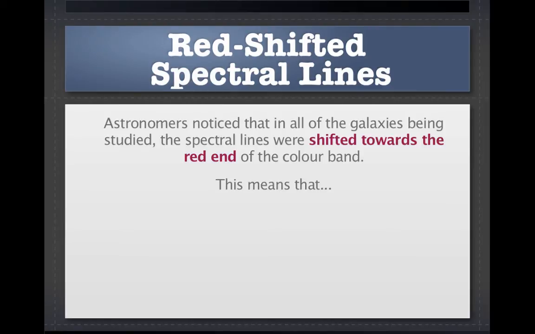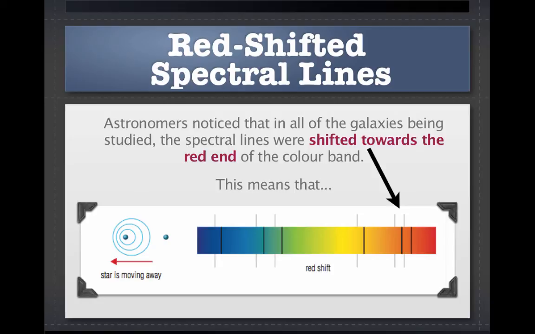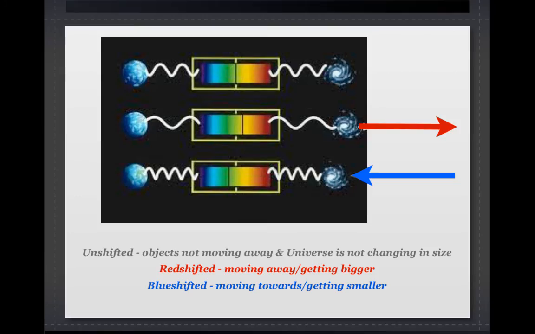Astronomers noticed that in all of the galaxies being studied, the spectral lines were shifted towards the red end of the color band, and this means that stars and galaxies are moving away from us. This supports the Big Bang Theory. Just to sum it all up, unshifted spectral lines mean that objects are not moving away or coming towards us and the universe is not changing in size. Red-shifted spectral lines mean that galaxies are moving further away and that the universe is getting larger. Blue-shifted spectral lines mean that objects are moving towards us and the universe is getting smaller. Red-shifted spectral lines support the Big Bang Theory, whereas blue-shifted spectral lines support the Big Crunch Theory.